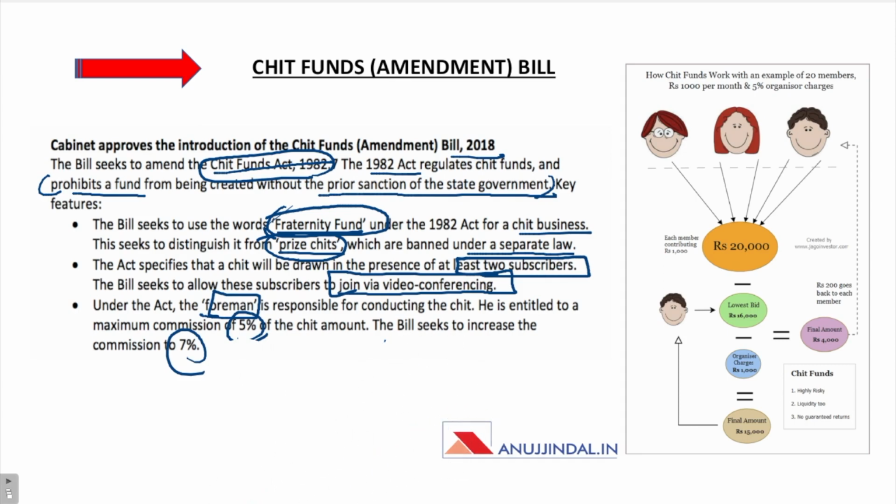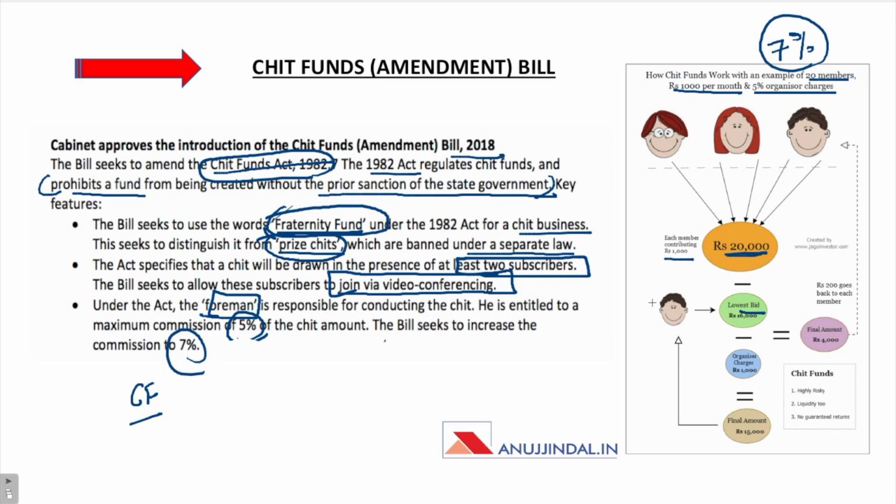Now, one important thing: what is the purpose, or how do these chit funds actually work? What happens in a chit fund is, let's say, an example of 20 members who are contributing rupees 1000 per month, and 5% are the charges. Now, the maximum charges that can be taken by the foreman is 7%. So, these 20 people have contributed 1000 each, then we have 20,000 rupees, and one member out of these 20 members is going to bid for these 20,000 rupees.